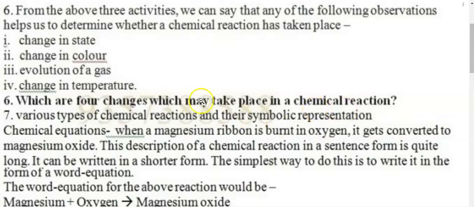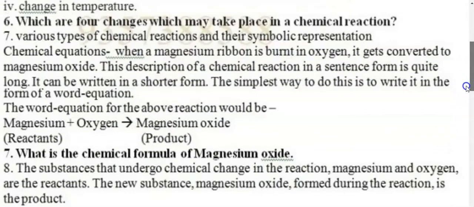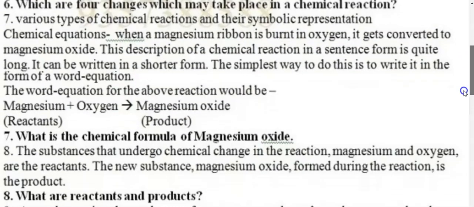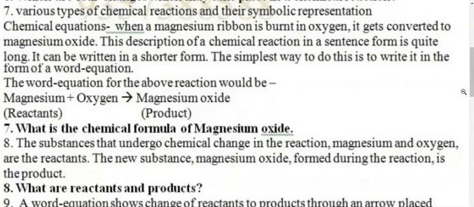Question 6 now I am asking here is, which are four changes which may take place in a chemical reaction? So ready-made answer is available here itself. We move to seventh narrative here, various types of chemical reactions and their symbolic representation. Now this is dealing with chemical equation. Now what is a chemical equation? As I've just told you in the previous reaction, this is a chemical equation.